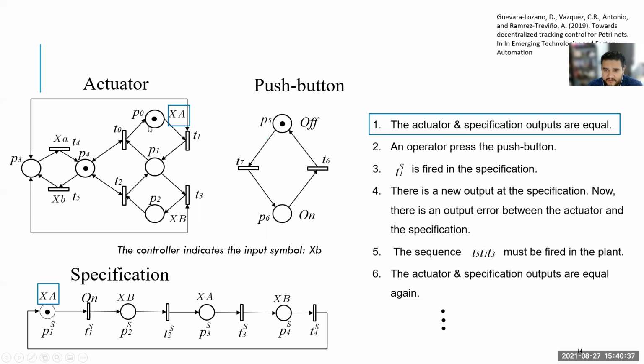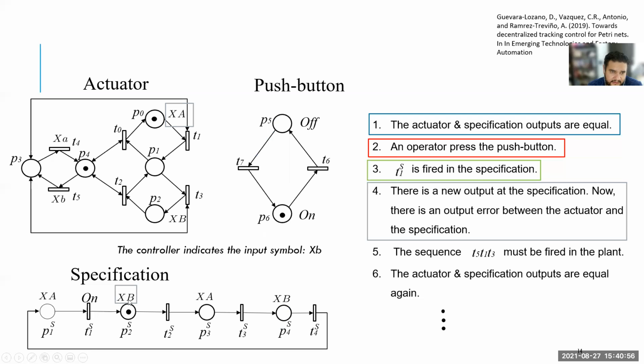So in this case, in the initial state, the actuator and the specification have the same output, so the output error is null. When an operator pushes the button, we see the label on. So this signal is read by the specification. So transition 1 can fire, and the token goes to this new position. At this new state, now the specification has a different label than the actuator. This means that in our specification, we want to see the signal of sensor XP.